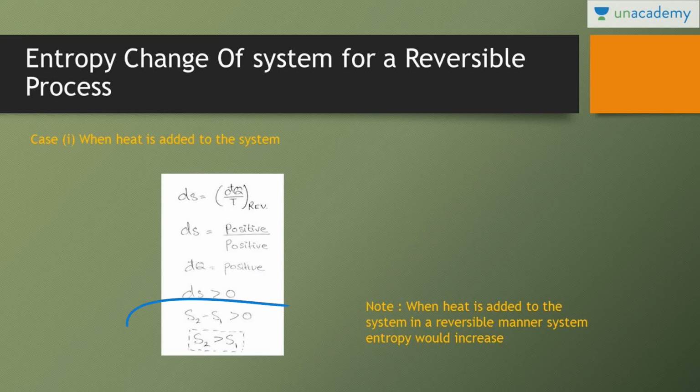That means S2 minus S1 is greater than 0, that means S2 is greater than S1. Final entropy is greater than initial entropy. Whenever heat is added to the system in a reversible manner, system entropy would increase.